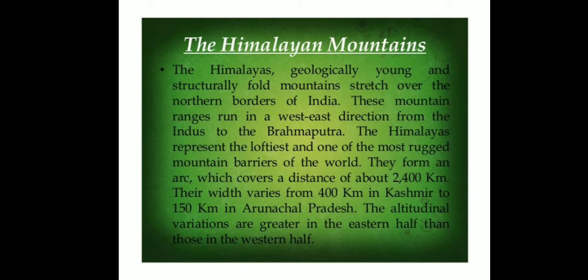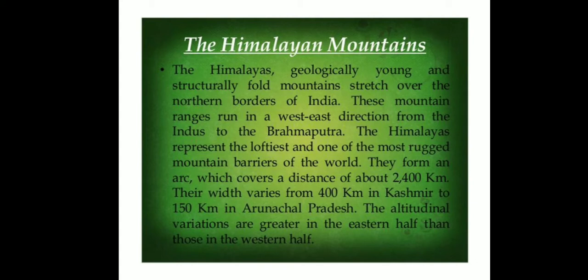These Himalayas are the loftiest and one of the ruggedest mountain barriers. That means they are very rugged, uneven, and they run from west to east direction. They form an arc which covers a distance of about 2400 kilometers. That means they are saying that it forms the shape of an arc and its distance is 2400 kilometers.